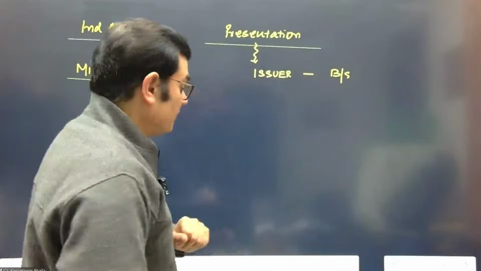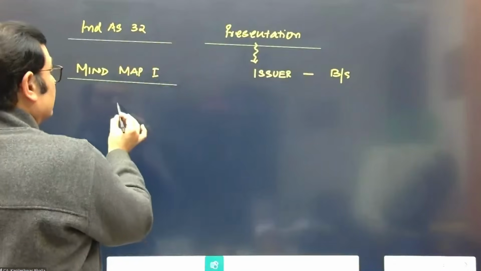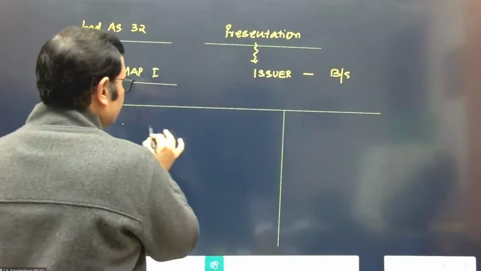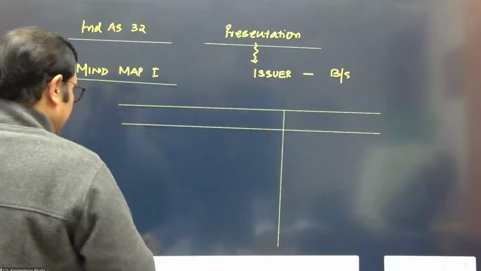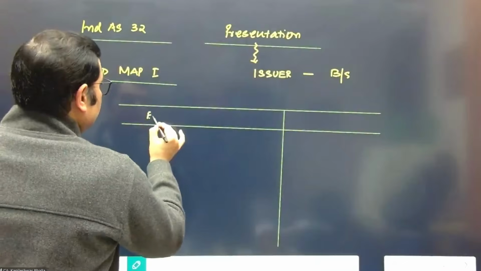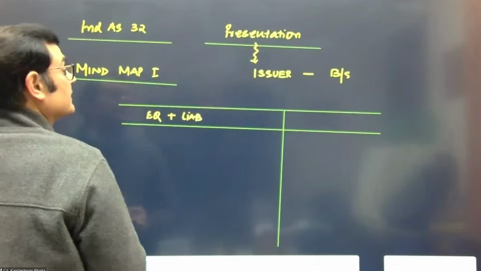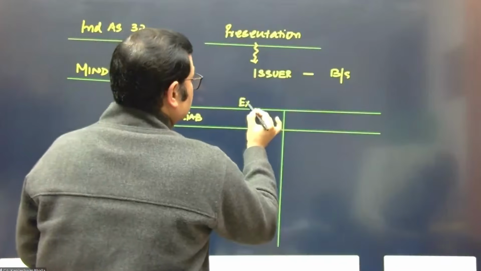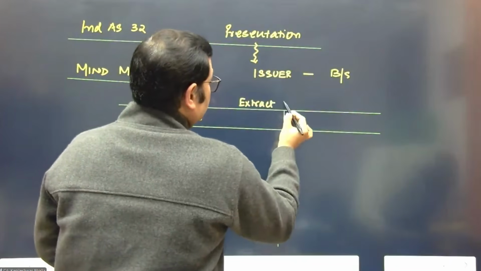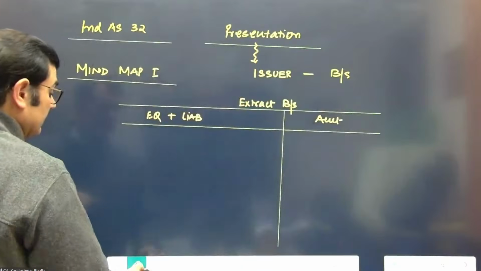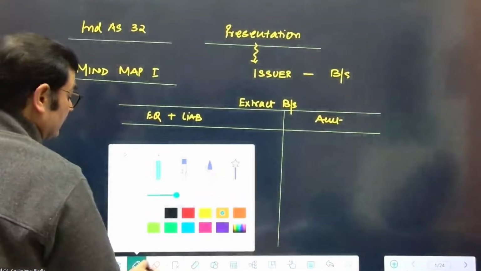First, let's say this is how the balance sheet looks, with the equity and the liability section. Though of course it starts from the asset side, we're just making an extract balance sheet to understand how the instruments are presented, considering the equity and the liability side.